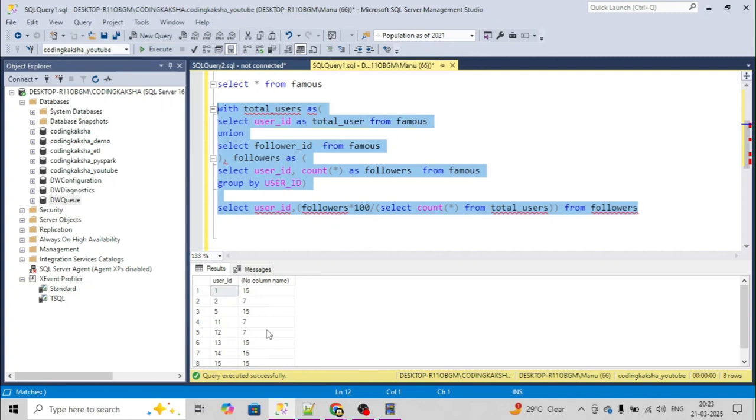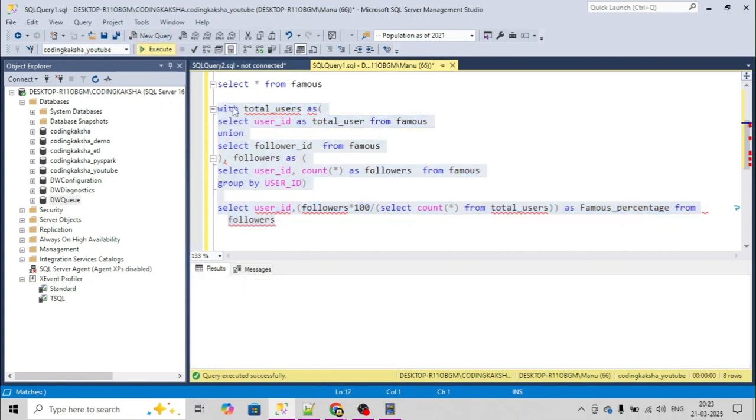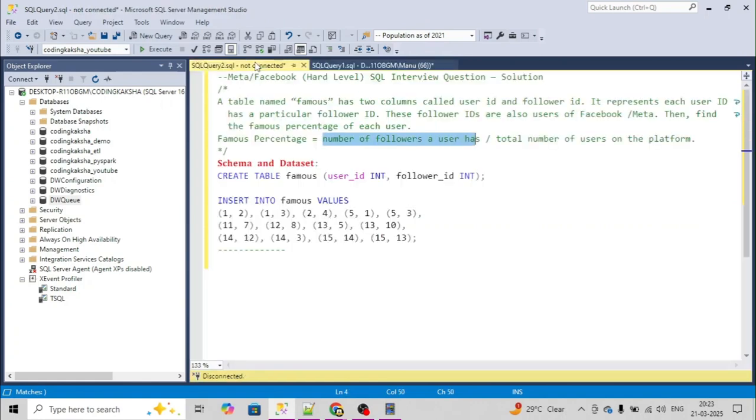So we can see over here, right? Like our followers, user one has 15%. So just keep this as famous percentage. So if we do that, user one has 15%, user one is 15% famous, user two is 7% famous. So similarly, we can see these are the users which are highly famous. So this way you can tackle this question.